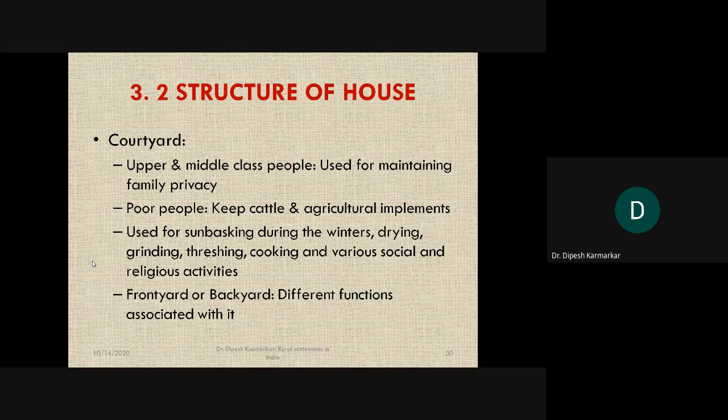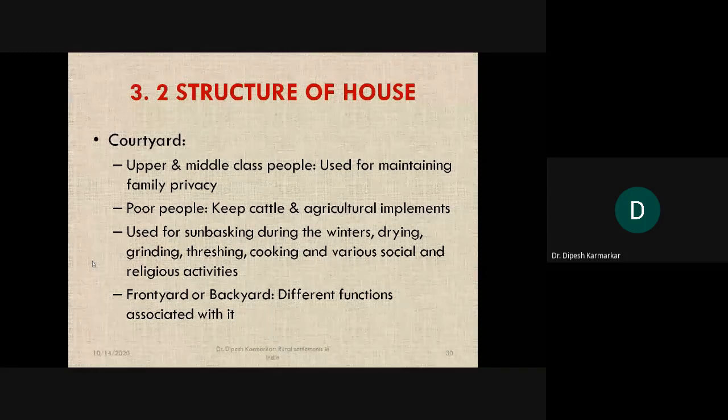Courtyards are also used for sun basking during the winters. Then drying and grinding, threshing and cooking, and various social and religious activities. If there is any marriage in the house, then the angan will be full of people and full of decoration. So the angan becomes a place that takes part in each and every moment, maybe of sorrow or maybe of joy in that house.